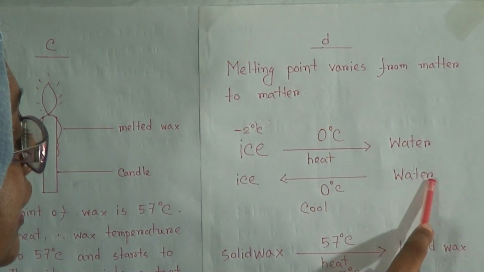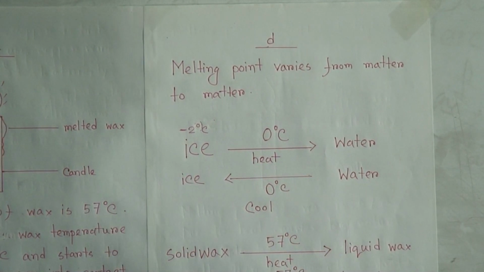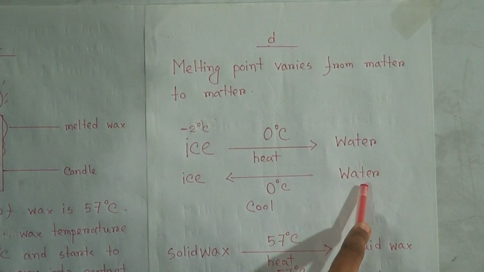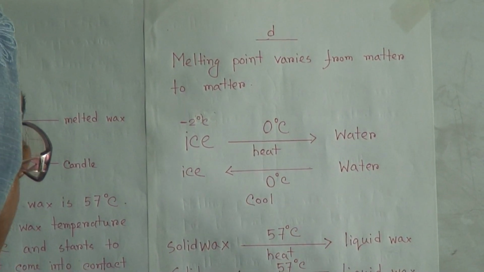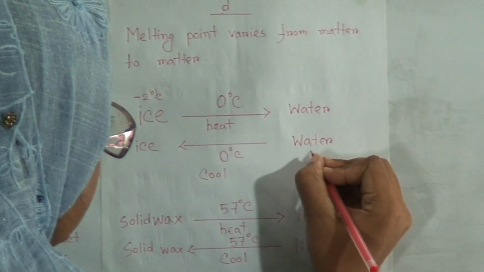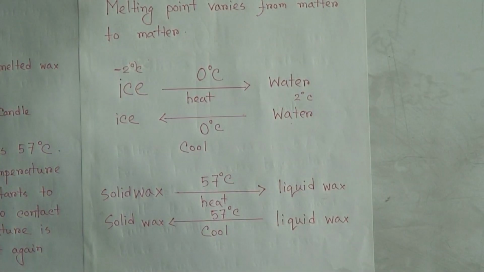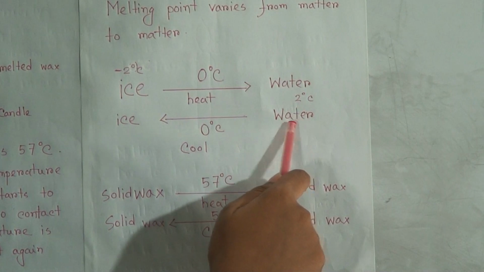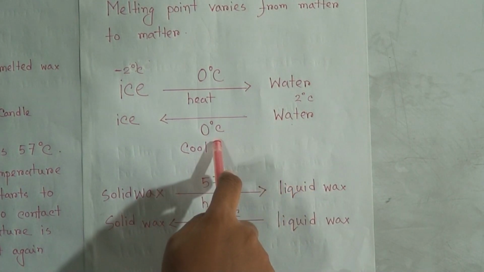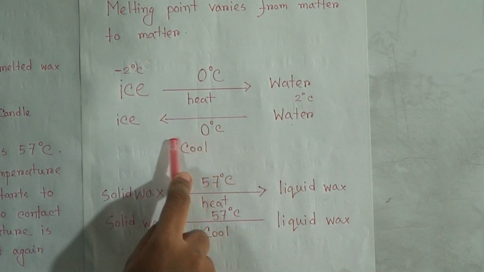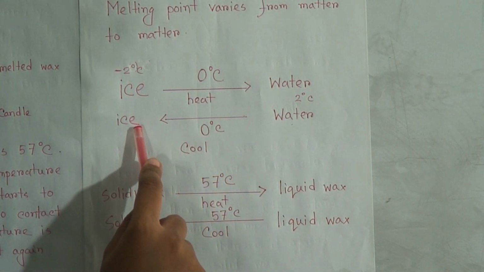Now we consider the case of water, the liquid form of ice. Suppose water temperature is 2 degrees Celsius. Now if you cool the water, at 0 degrees Celsius it starts to turn into ice.